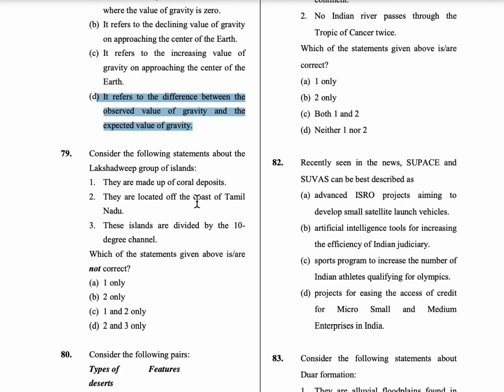So the first statement is correct, but the second statement is wrong because it is not located off the coast of Tamil Nadu. And the third statement is also wrong because it is divided by the 11-degree channel. So 2 and 3 statements are wrong. So option D is the correct answer.